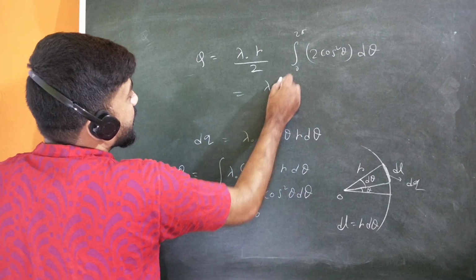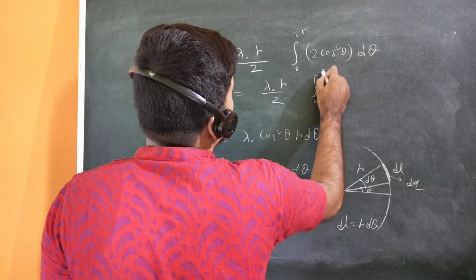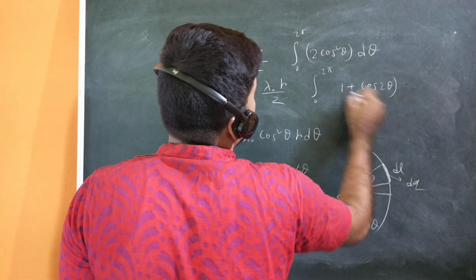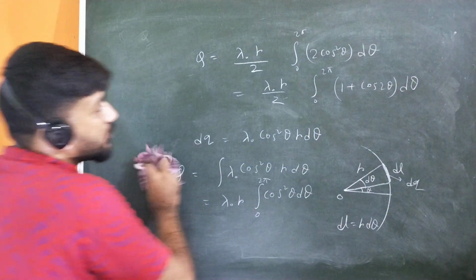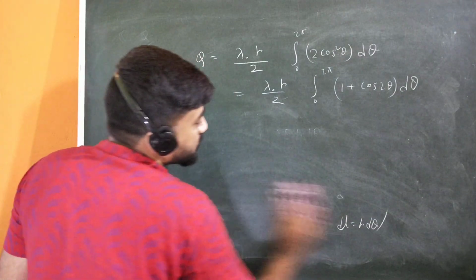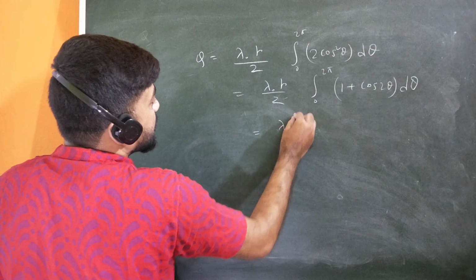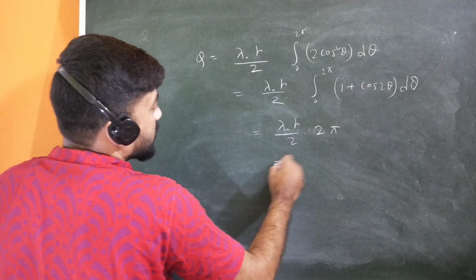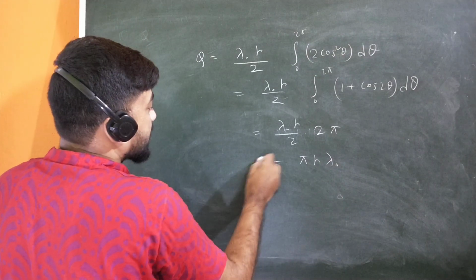So you can write it like this: lambda 0 r upon 2 into integration 0 to 2 pi of 1 plus cos 2 theta d theta. Okay, so the integration from 0 to 2 pi of cos 2 theta will be 0, and for d theta it will be 2 pi. So it will be lambda 0 r upon 2 into 2 pi. So 2 will cancel out. So you will have pi r lambda 0, and this r will be the radius of the circle.